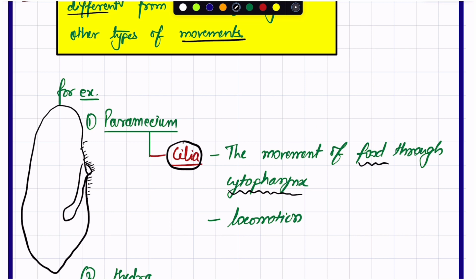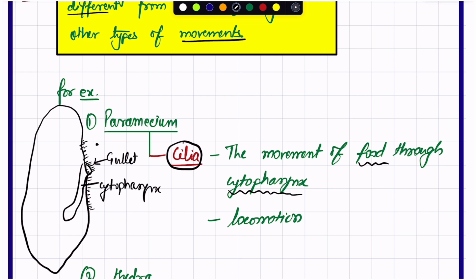I'm not drawing cilia all over, but it is understood that they are present. This is the cytopharynx, and this is the gullet.